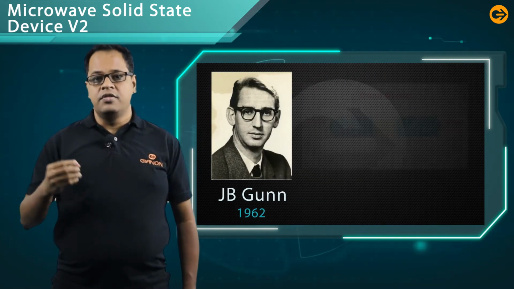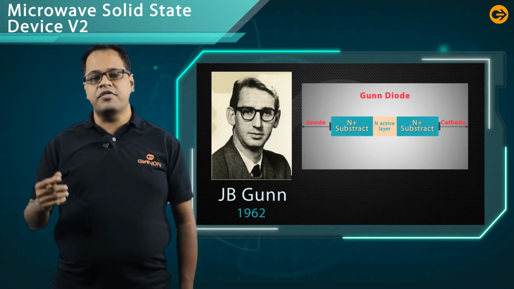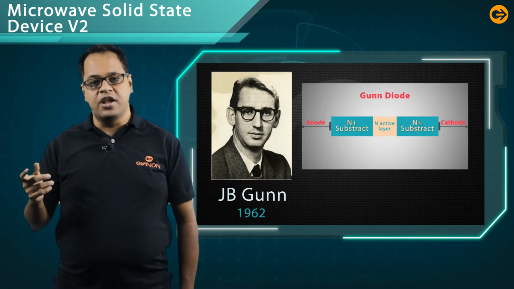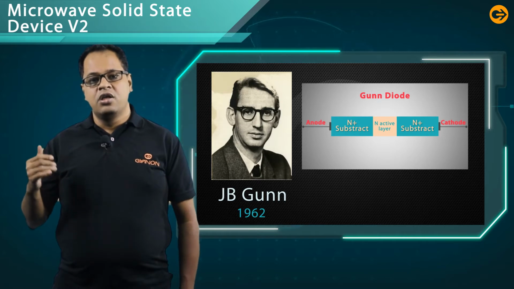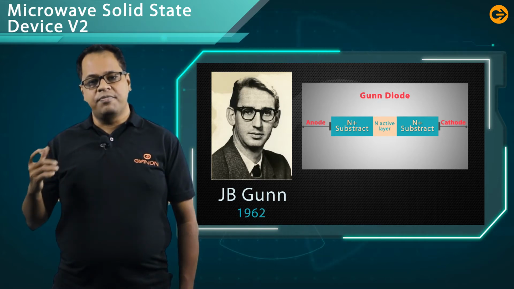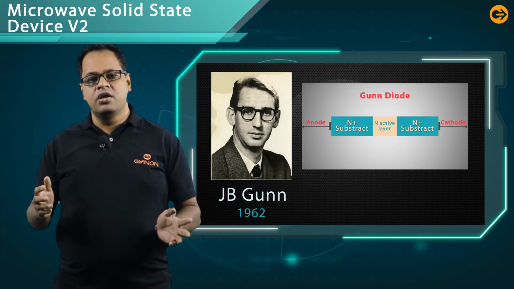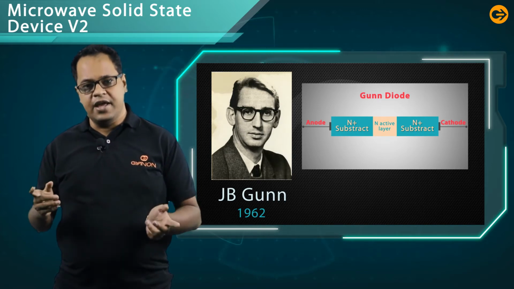Now, this Gunn diode was invented by J.B. Gunn in the year 1962. This Gunn diode consists totally of N type material. Here, no P-type material is present, so the total device is of N type.